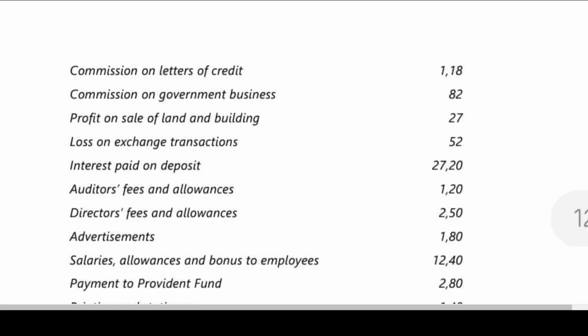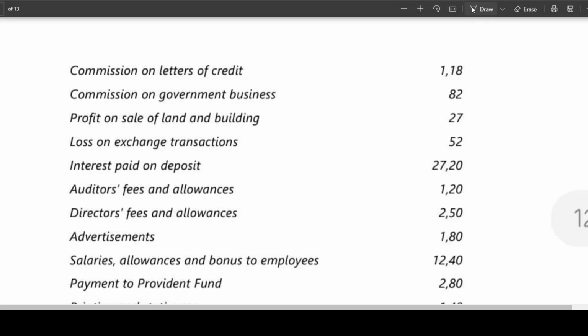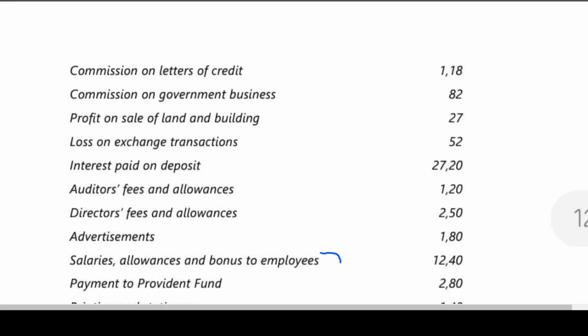Okay. Now salaries, allowances and bonus to employees, and payment to provident fund, these two can be taken together.